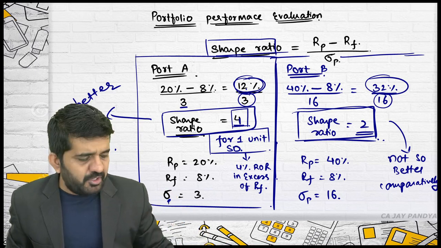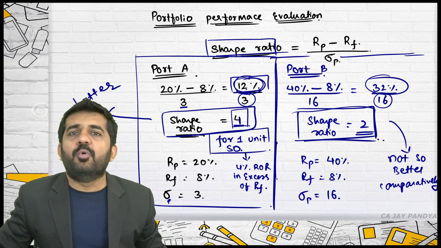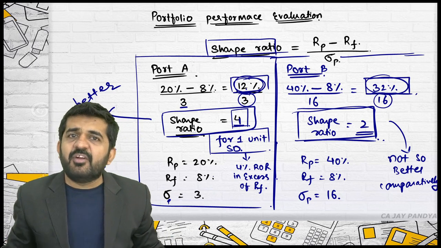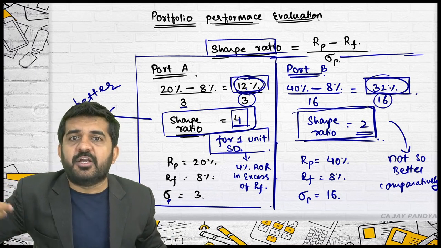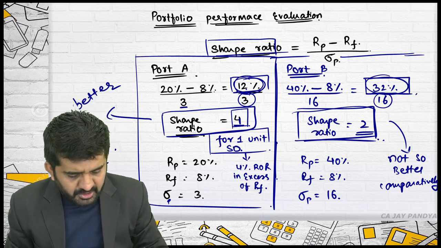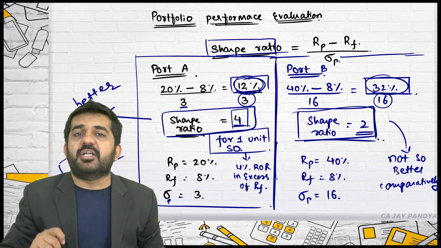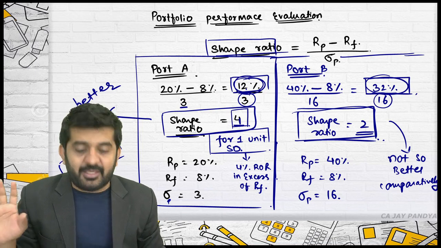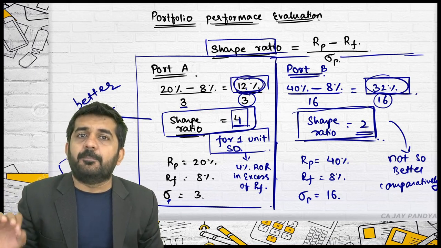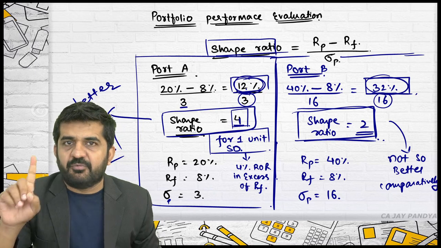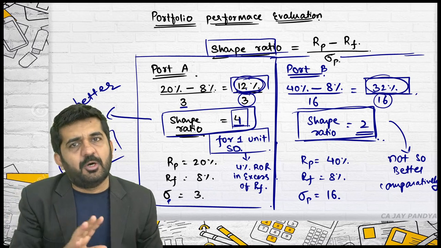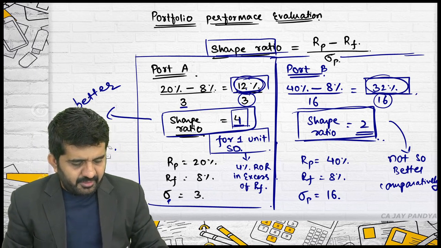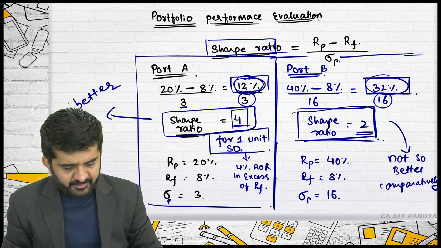Is it all right? So first you have found out the excess over risk-free rate of return. Is it all right? If it is less than 1, per unit of standard deviation gives you 0.80% rate of return. Let me not speak that excess word. It gives me 0.80% rate of return per unit of standard deviation. When I am talking about return over here, it is over and above that risk-free rate of return.